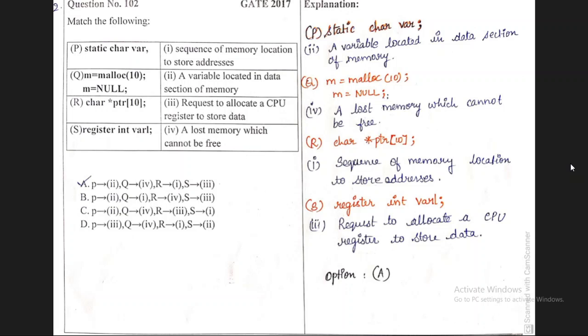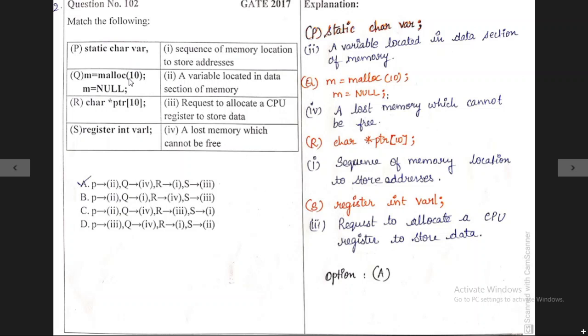It is very simple. For the first statement, static char variable, I have already told you about the static variable: memory allocation is done only once. It can't erase or destroy the memory allocation. It only updates the value. That is the definition of a static variable. So we can match this statement to the second option, value located in the data section of the memory.